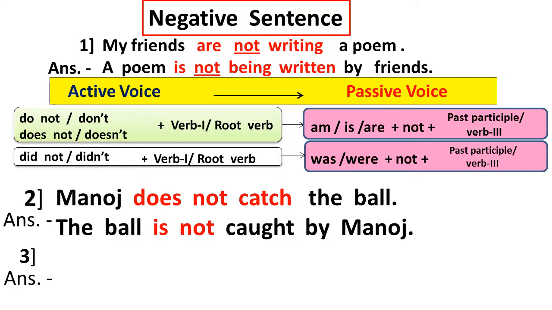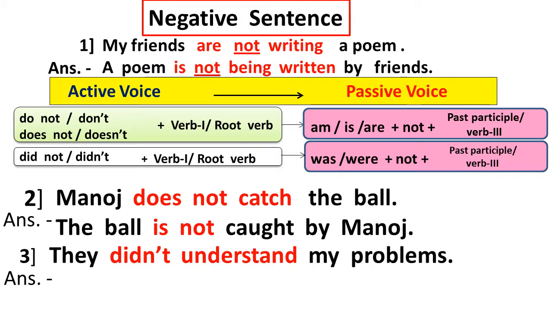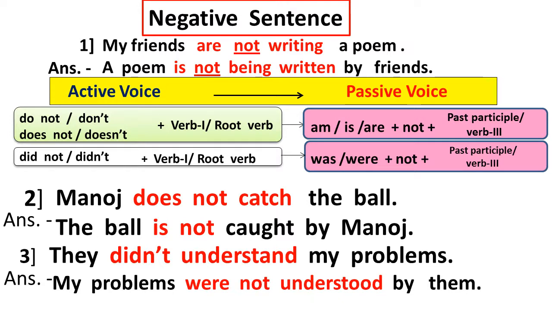Then we see another example. They didn't understand my problem. In this sentence, the subject is they, didn't understand is the verb, and my problem is the object. The answer is: my problems were not understood by them. In this sentence, the question sentence is in the simple past tense. So after my problems, we use were here.